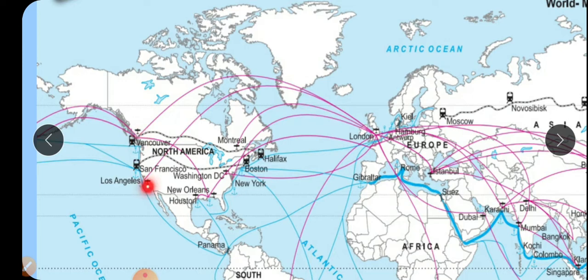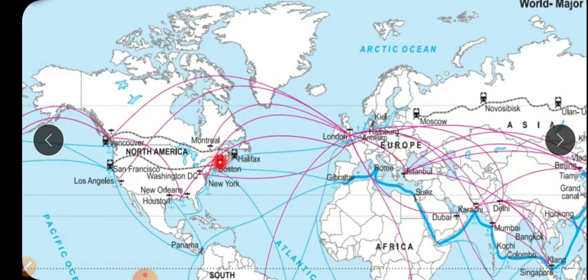Then here is Los Angeles. Here is also an international airport. Then Houston is there, New Orleans, New York, Boston, then Montreal. These are the important international air transportation links, ports and airports.